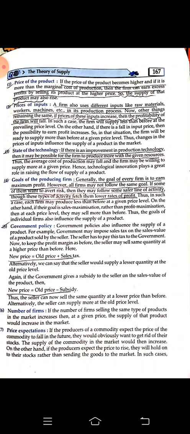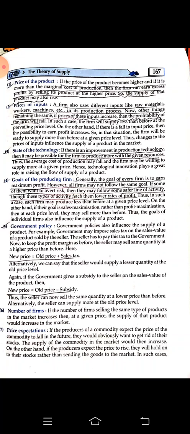This means that if the producer is investing less while making the product, and while selling, the price of that product is really high, he is going to earn more profit. So his profit margin is going to increase. As profit margin will increase, the producer will always supply more of the product in the market.